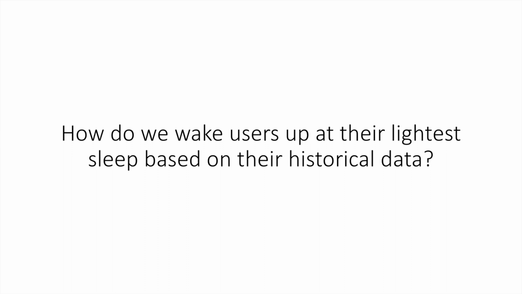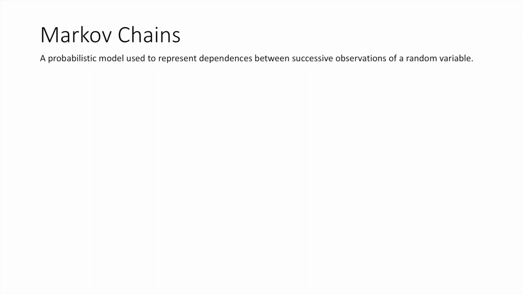Normally, if we know a series of observations in order and want to predict the next one, we would like to fit these observations into a certain model. The model we choose to use is Markov chain. The Markov chain is a probabilistic model used to represent dependency between successive observations over random time. In our case, we consider a discrete time random variable xt taking values in the finite set 1, 2, 3, ..., n, where the values denote different sleep quality states.